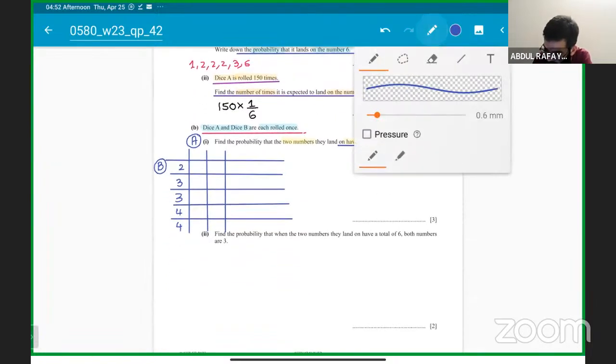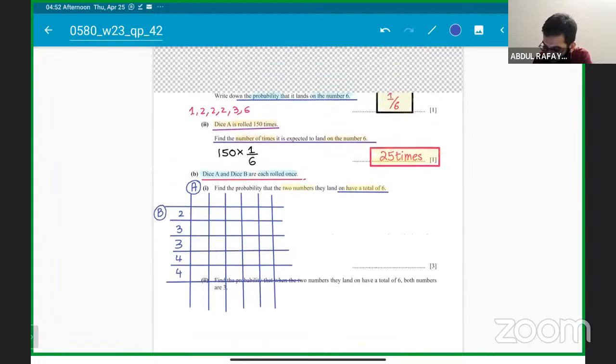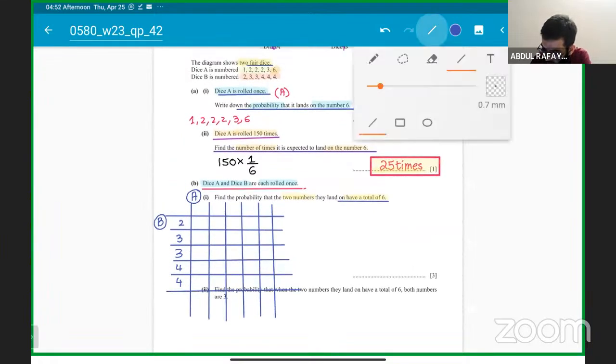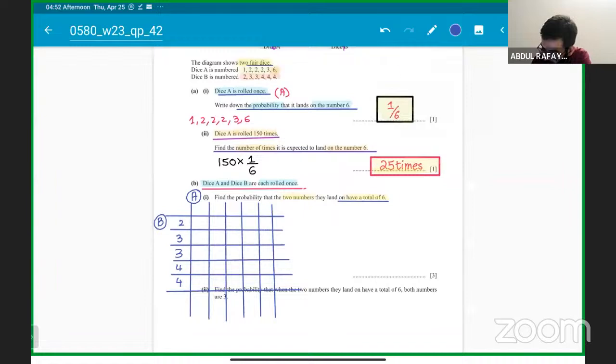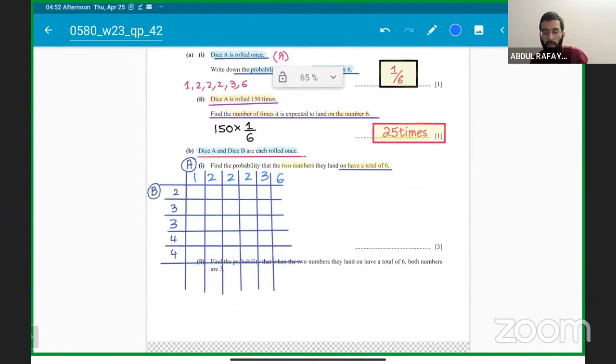It will go a little outside the question boundaries, but let's do it, not a problem. So 6 faces here, and this will also have 6 faces. Hope everyone is getting it clear. 1, 2, 3, 4, 5, and 6. You need to make sure that the two numbers you choose make a 6.